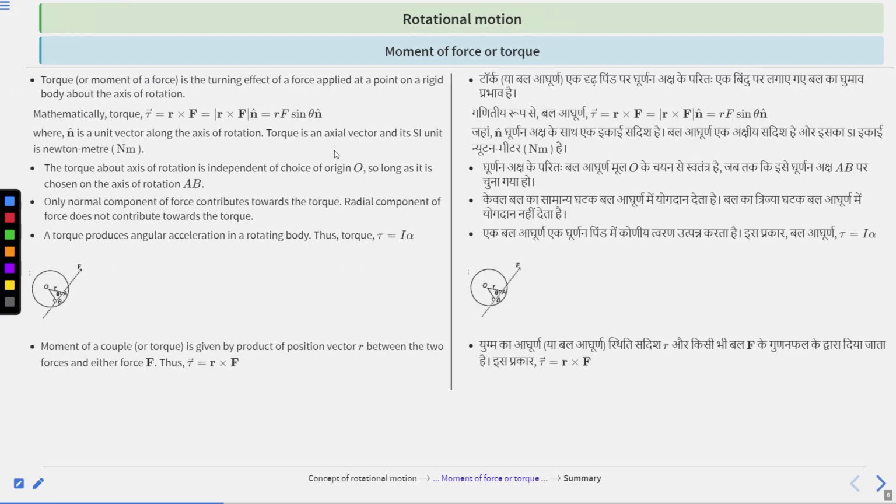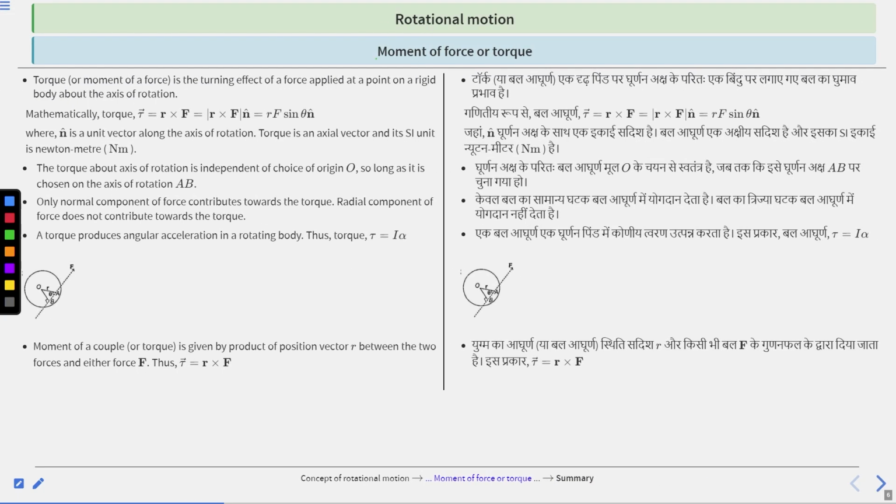Next is moment of force or torque. So the question arises, what is torque? Torque is the turning effect of a force applied at a point on a rigid body about the axis of rotation. Mathematically, we can express torque tau is equal to r cross f.